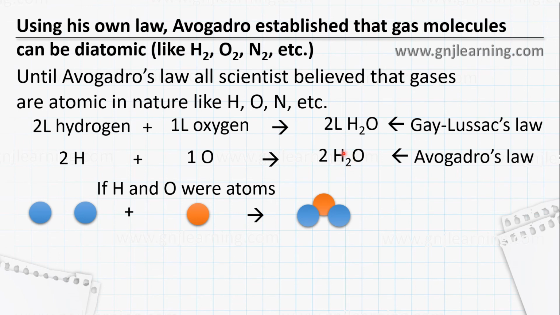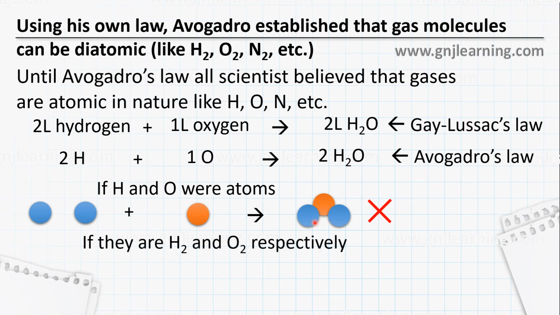So in order to get 2 water molecules, there is only one way. There is only one way for that. So this is not working. This is not what Gay-Lussac saw, and there is only one way if they are H2 and O2 respectively.